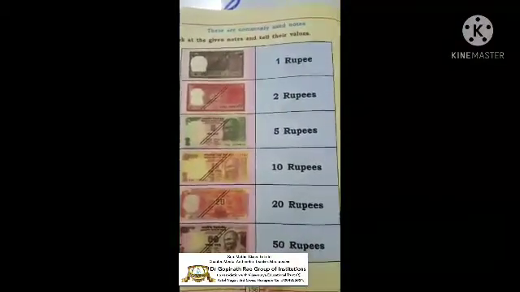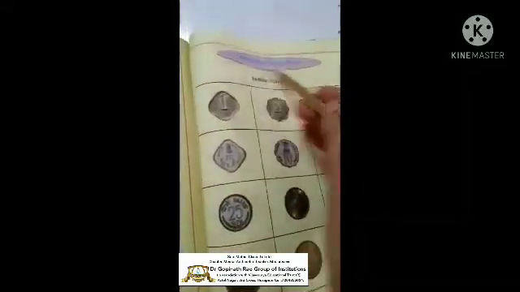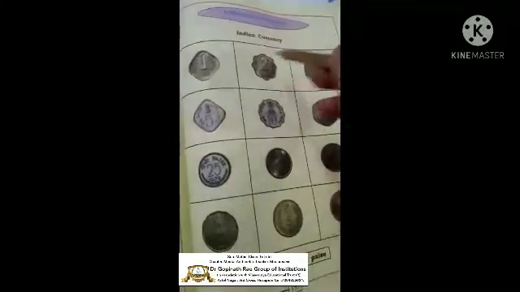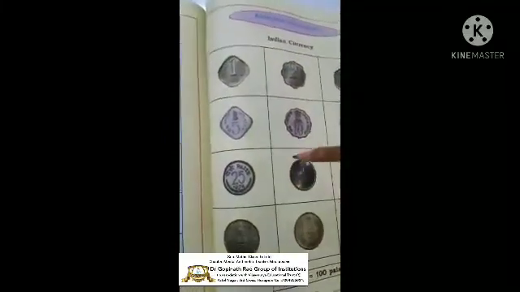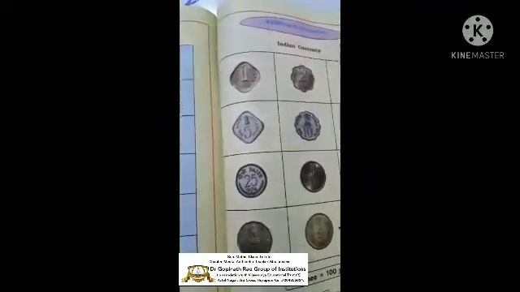This 20 rupees is an old note. Okay, 20 rupees and 50 rupees here. So this is additional information that they are giving. This is the Indian currency. This is about this. I'll explain to you next class, children.